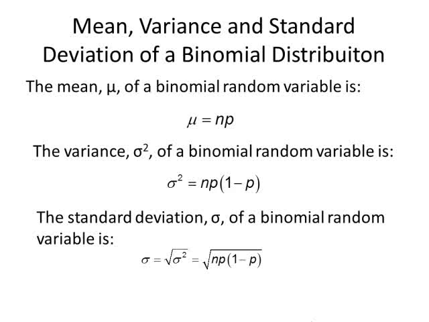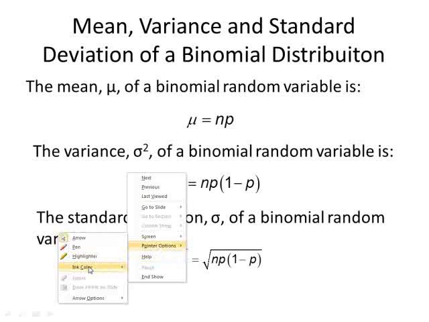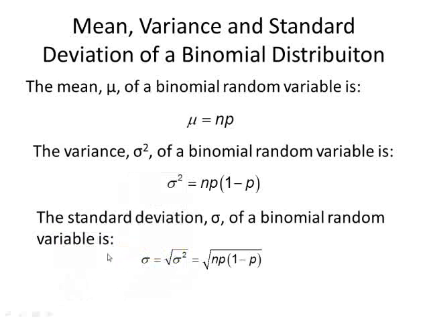So going back to the president approval rating, let's just recall that the probability of a success for the president was 0.53, and our sample size was 5.